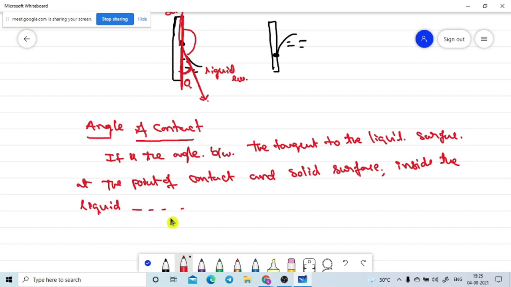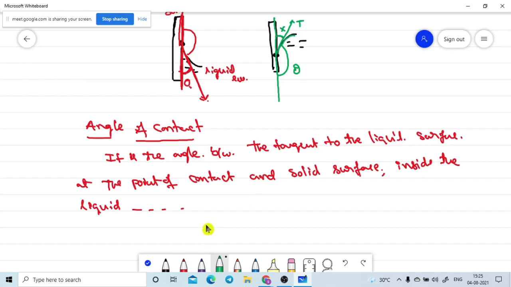So what does it mean? Let me explain the angle of contact. We need to draw one tangent at the contact point to the liquid surface. This is the tangent we draw, and this is the solid surface. This other angle we should not take, because it is not inside the liquid, it is outside the liquid. So we take the angle inside the liquid; this is the angle of contact.